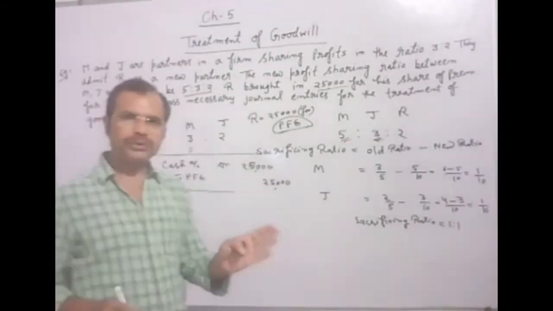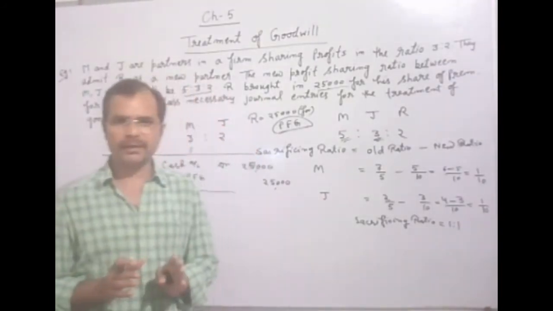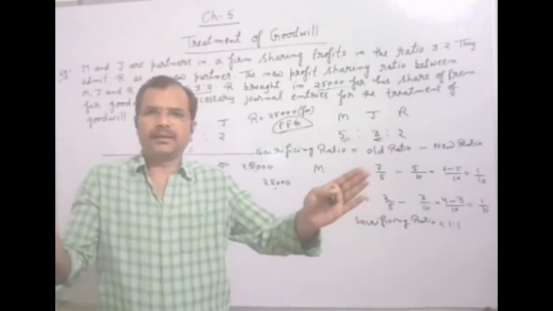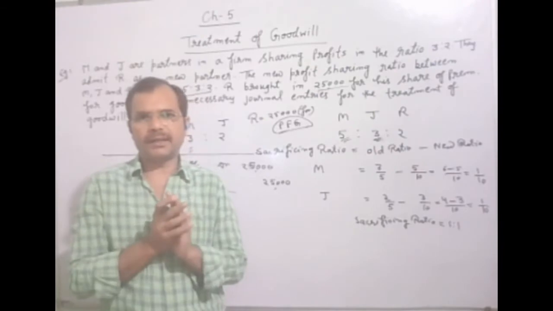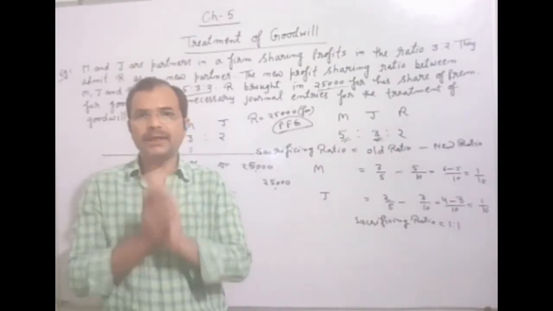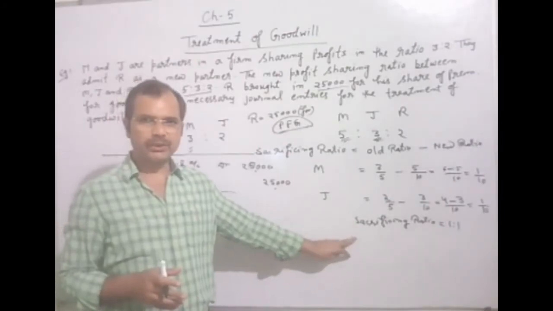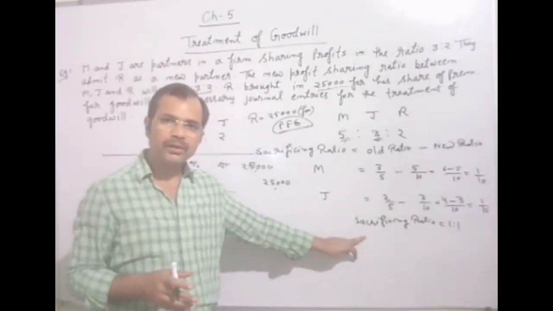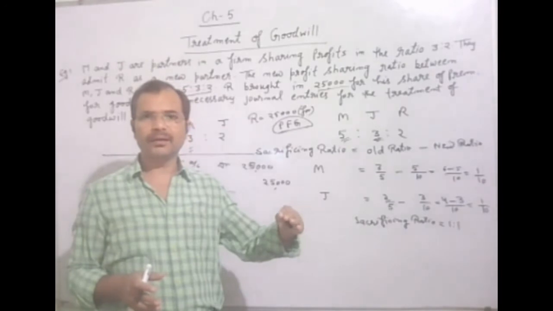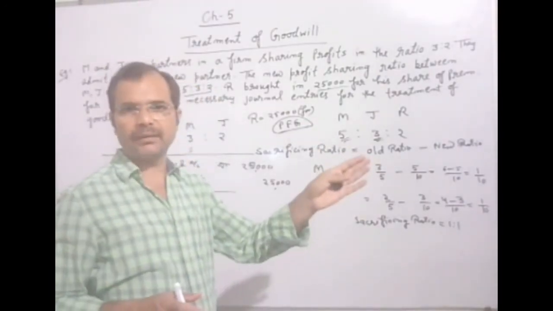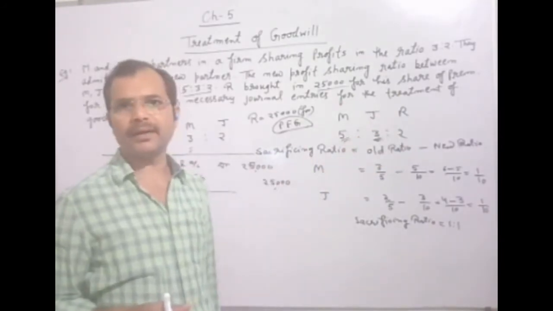And the second entry will be: whatever amount is brought by the new partner, that amount will be distributed among the old partners in the ratio of sacrifice. It means the sacrificing ratio will be used for distributing the premium for goodwill which was brought by the new partner.